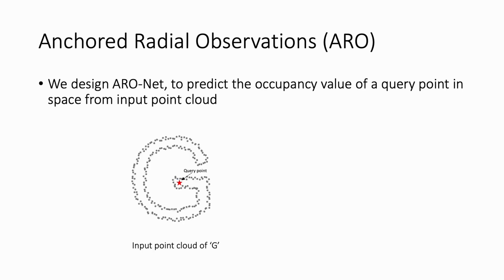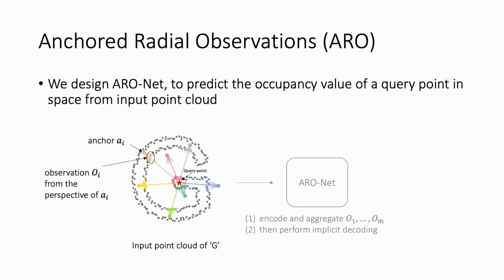We design a deep neural network based on ARO to predict the occupancy value of a query point in space. We first construct a number of anchors in space, named Ai, and cast a cone from the anchors to the query point to obtain observations, called Oi. The network encodes and aggregates these observations, and then performs implicit decoding to predict the occupancy.